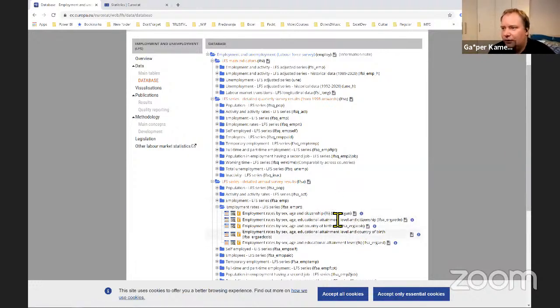And looking at this, I went for this one. I really don't know why. It just kind of looked the most fun. So it's employment rates by gender, age, educational attainment, and citizenship. Now, citizenship I'm not going to touch, but the others I will.